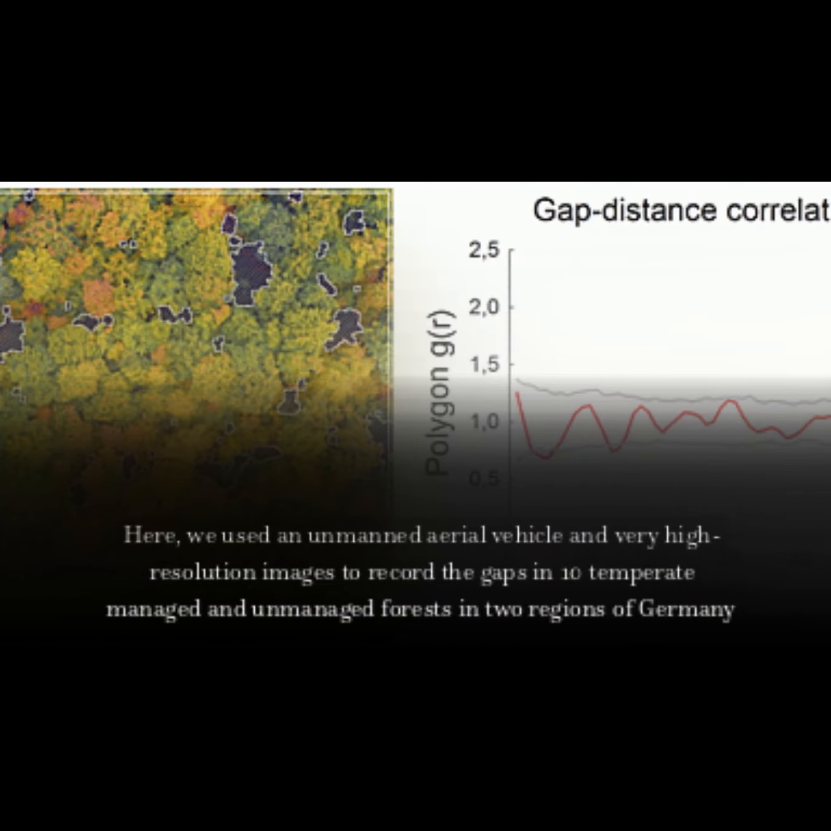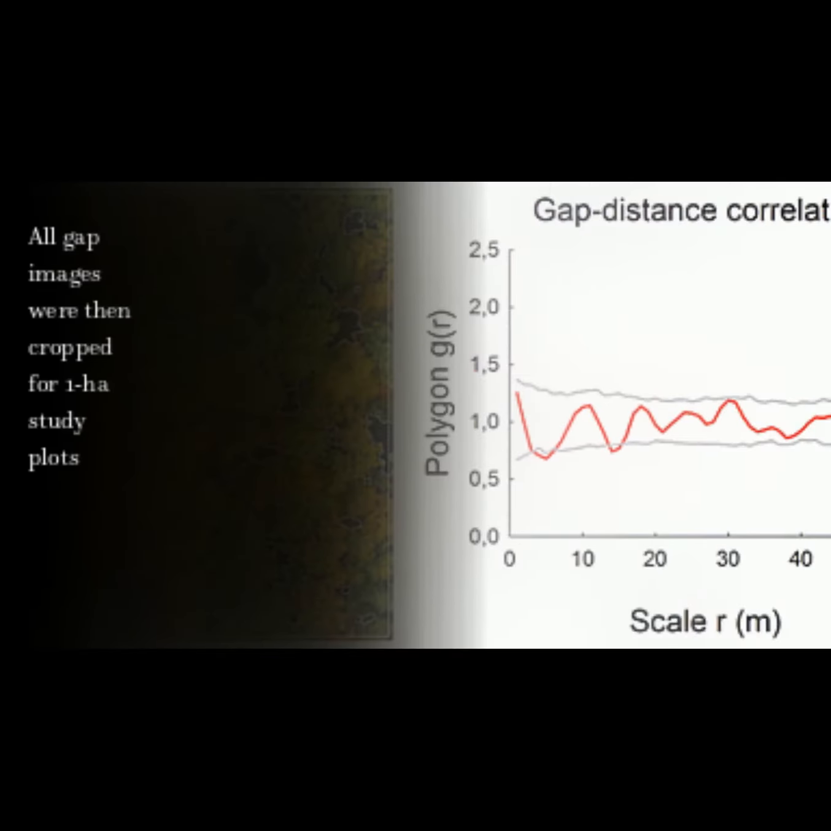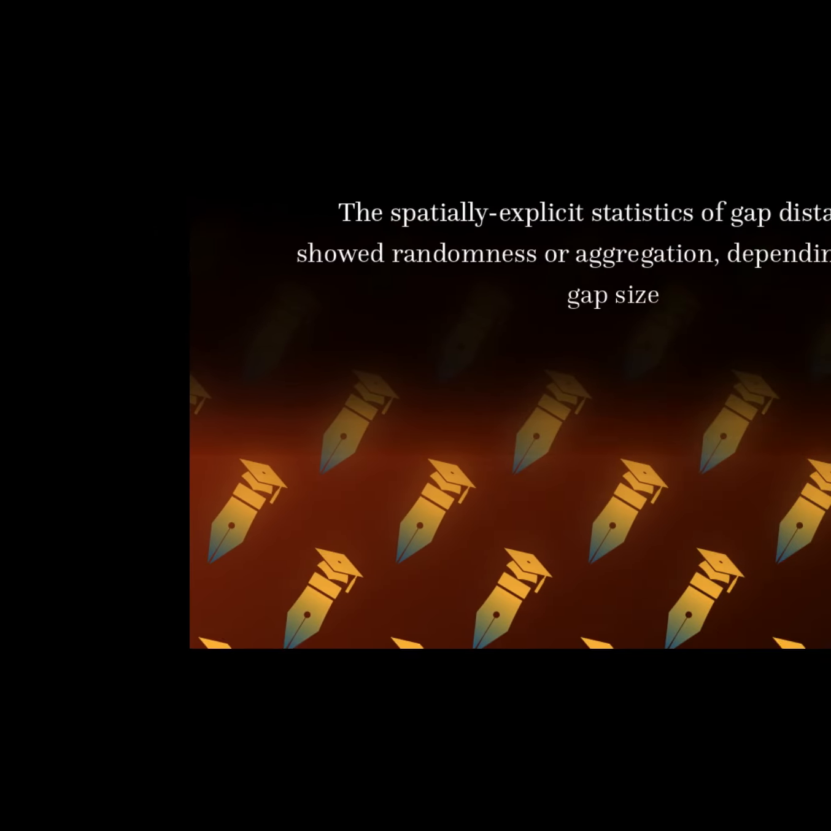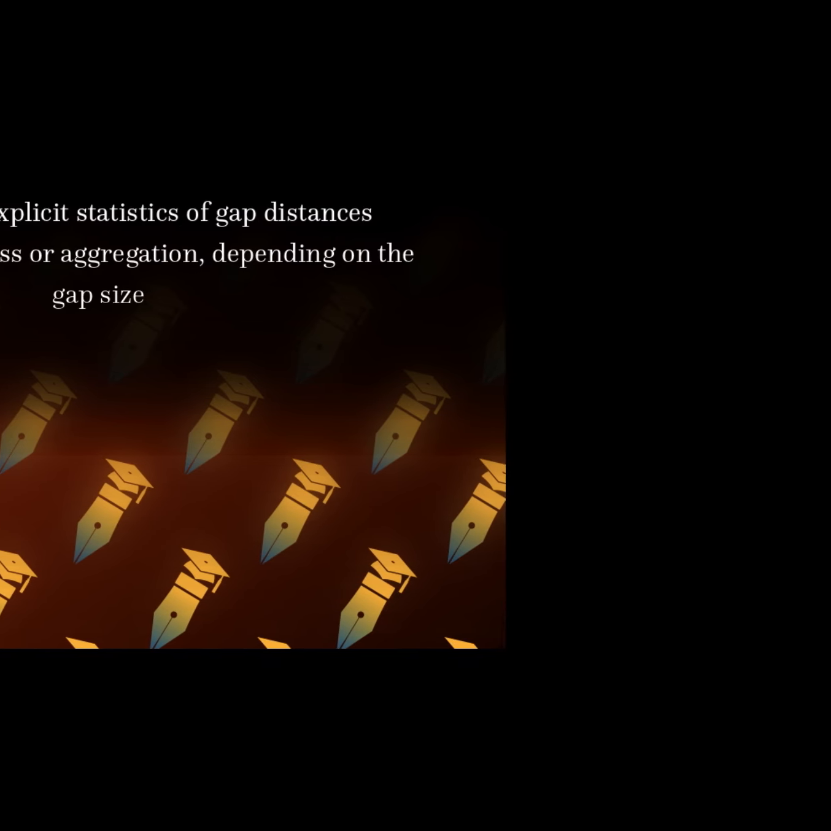Here, we used an unmanned aerial vehicle and very high-resolution images to record the gaps in 10 temperate-managed and unmanaged forests in 2 regions of Germany. All gap images were then cropped for 1 hectare study plots. The spatially explicit statistics of gap distances showed randomness or aggregation, depending on the gap size. In some gaps, the pattern may be explained by natural variability in gap size or by repeated gap-creating disturbances.